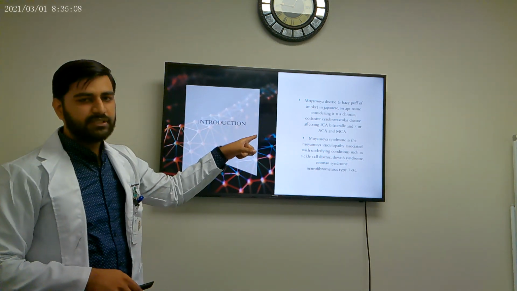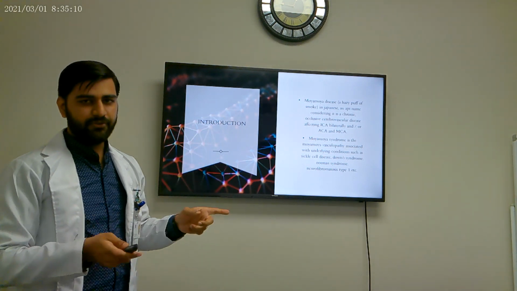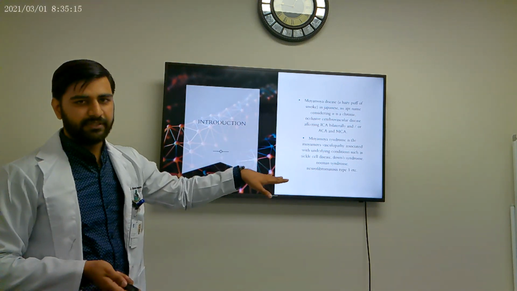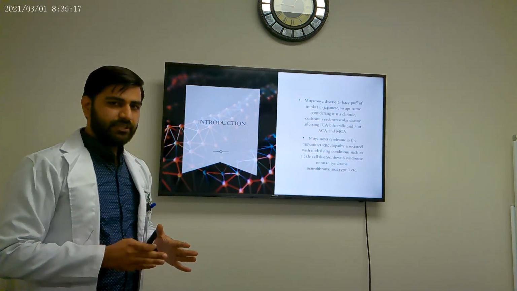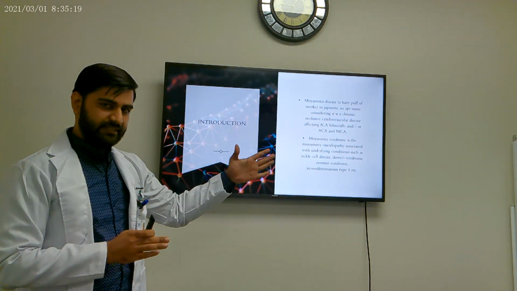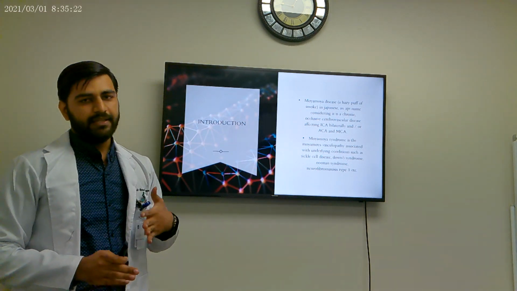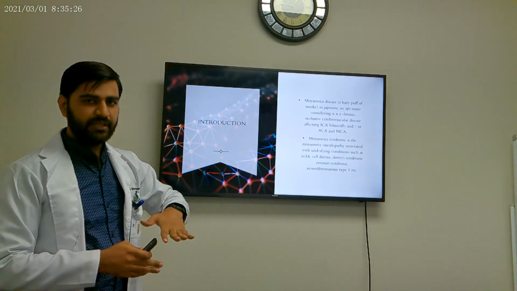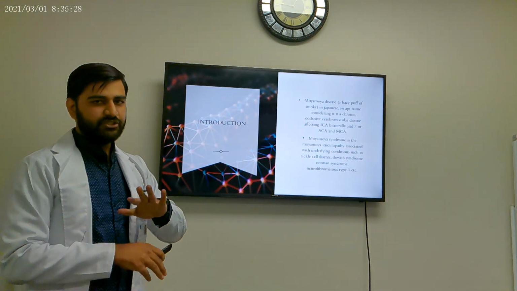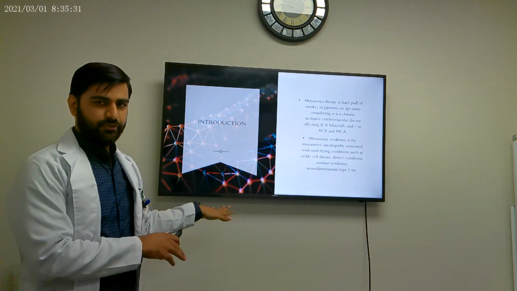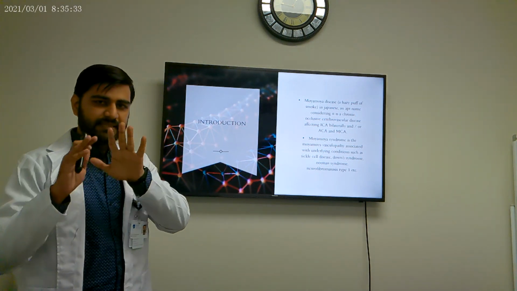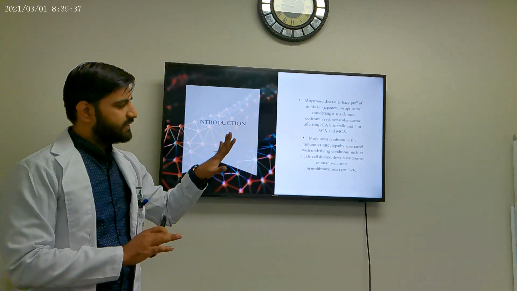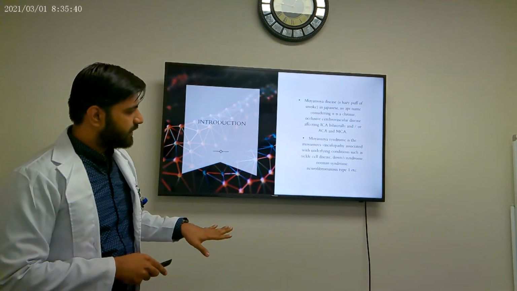Usually the occlusion occurs in the internal carotid arteries bilaterally, but it can also involve the proximal portions of the anterior cerebral and middle cerebral artery. Now we need to distinguish whether it is Moya Moya disease or Moya Moya syndrome. The way we distinguish is pretty easy. If it is associated with an underlying condition, either an infection, metabolic disease, or genetic disease, it is Moya Moya syndrome. But if it is only an isolated thing, like isolated occlusion, that's idiopathic, that's Moya Moya disease. Let's move forward.